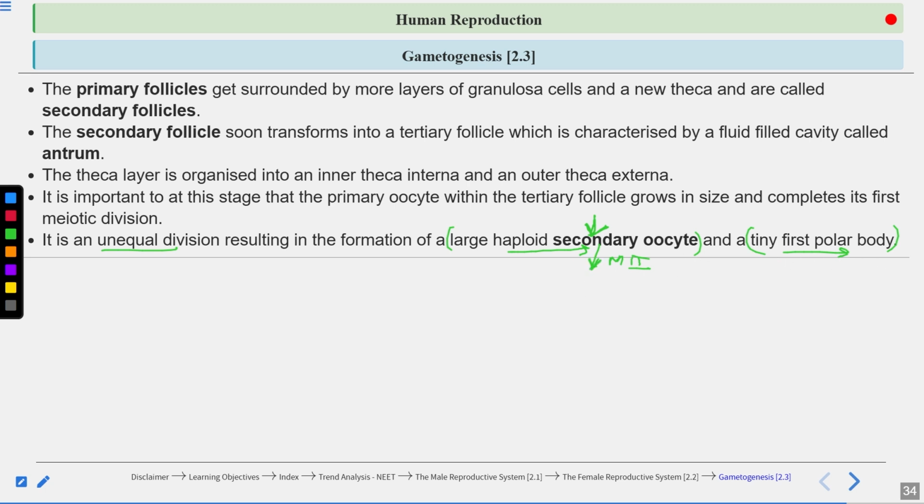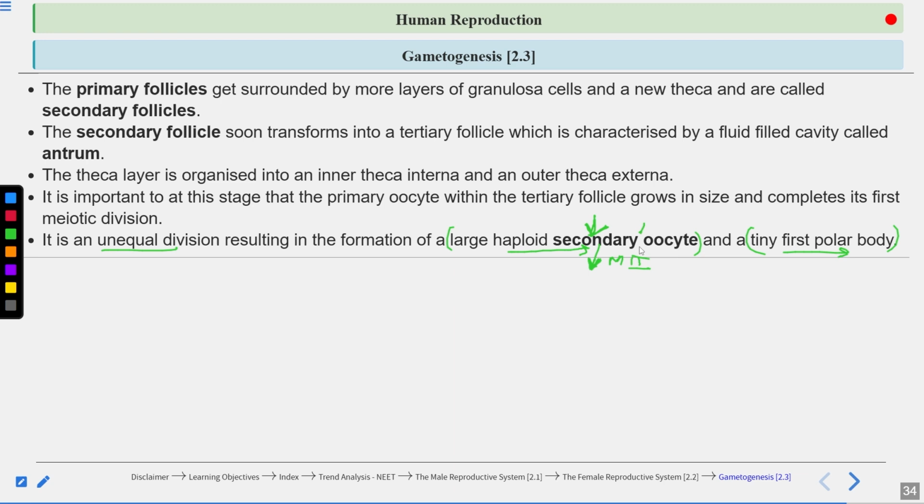The ovum also consists of a large amount of cytoplasm, because the ovum will get fertilized and form the embryo. So most of the cytoplasm is retained with the secondary oocyte and then with the ovum also, so as to support the early embryo development.